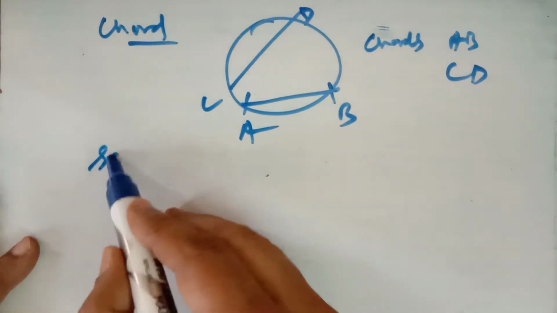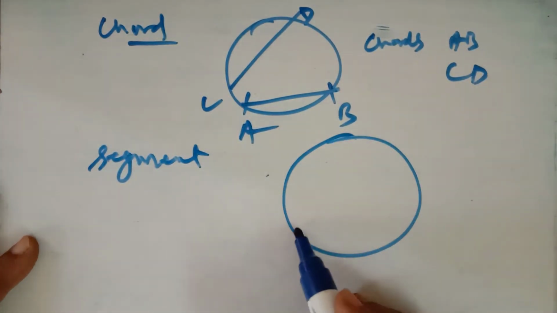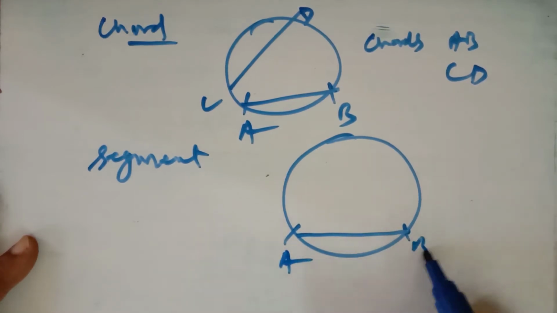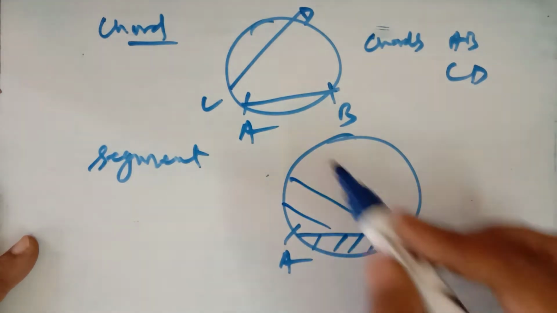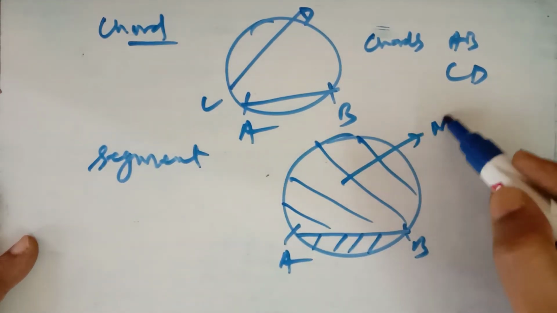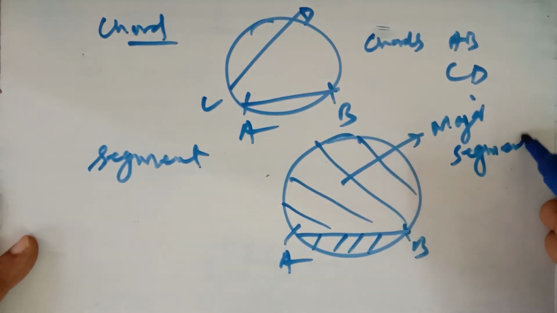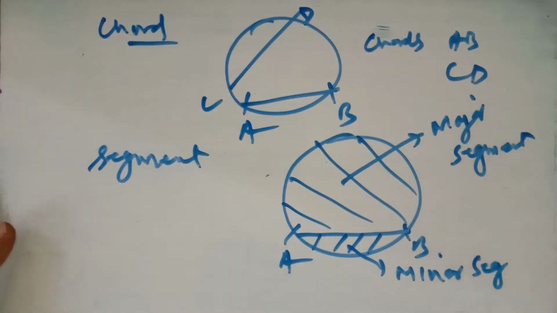After that we have the segment. A segment is the part of the circle divided by the chord. This is the chord, and this is a part of the circle. This is also a part of the circle. This is the major segment, and this is the minor segment of the circle. So a segment is the part of the circle divided by the chord of the circle.